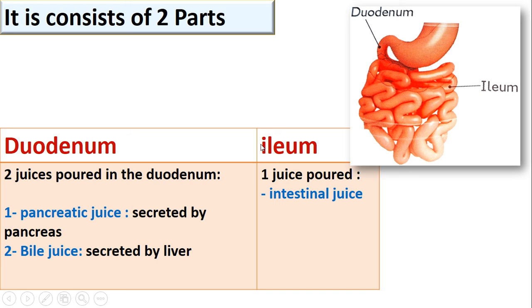And in the ileum, the part number 2 of the small intestine, just one juice is poured, which is called intestinal juice. So inside the duodenum, 2 juices are poured, and inside the ileum, one juice is poured. In the duodenum, pancreatic juice and bile juice, and in the ileum, just intestinal juice.